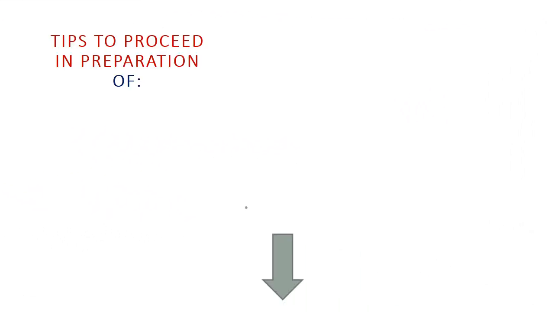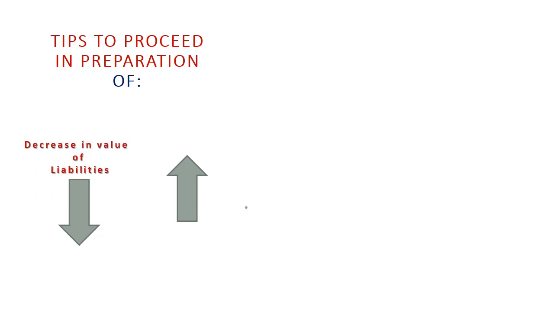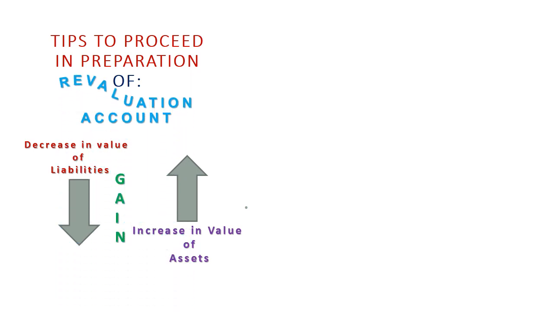Tips to proceed in preparation of the revaluation account. See two arrows. One is downward, indicating decrease in value of liabilities. One is upward, increase in value of assets. Both will result in gain, not income. Let me welcome the revaluation account.